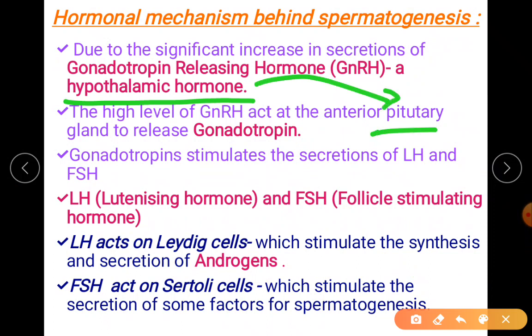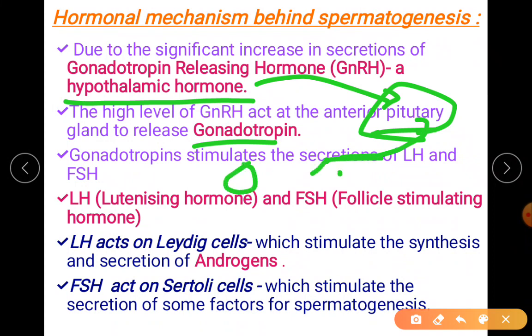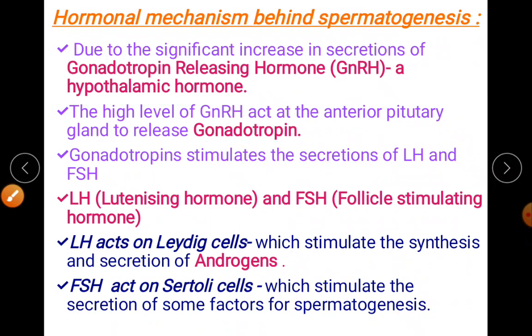Then the pituitary will release certain hormones to act on the sex organs, that is either the ovary or testis. Whether it is male or female, we'll understand one by one.